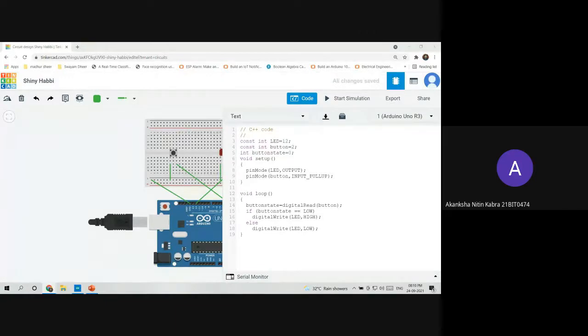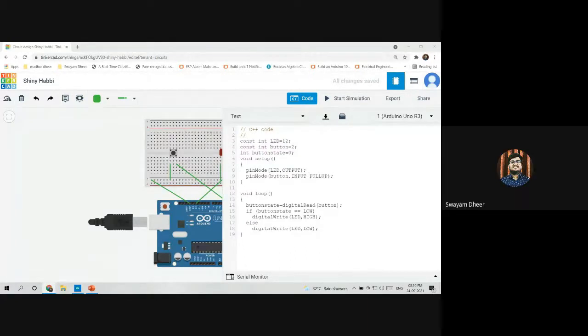Okay, nice. The error was showing in digital write LED high. Why is there an equal to sign? Please remove it. So it will be digital write only, LED comma high. Ankit, are you also having some error? Yeah, actually, I'm having an error.